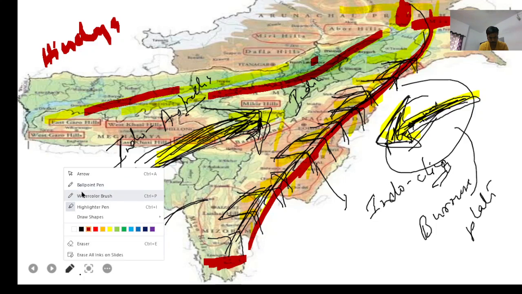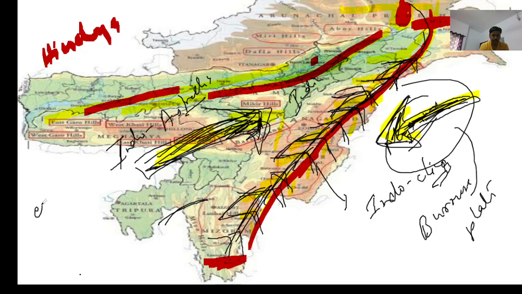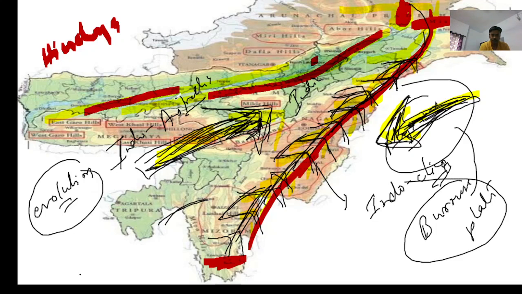If UPSC asks a question from this part, or asks you to explain the evolution of Northeast Himalayas or Purvanchal Himalaya, then you have to write about this Indo-China river, which has been dried up and sediments got folded by these two plates, compression of these two plates, Indo-Australian and Burmese plate. So this story you have to explain if they are asking about the evolution of Northeast Himalaya. So how Northeast Himalaya has been evolved? This was the theory.